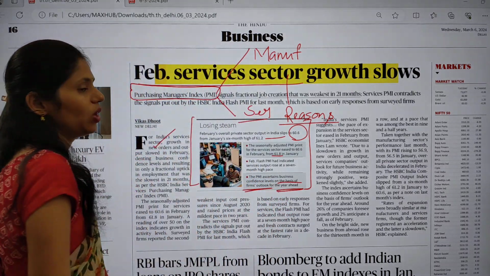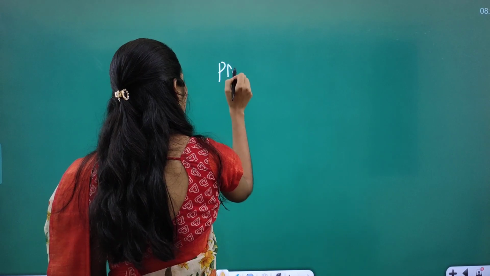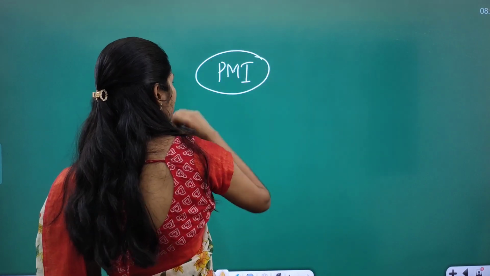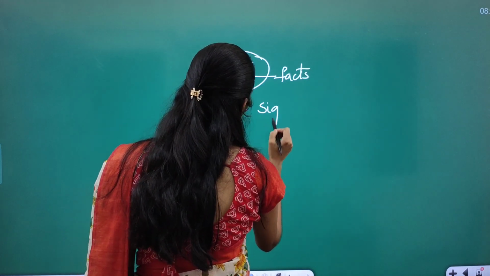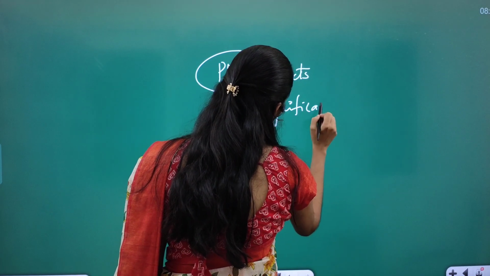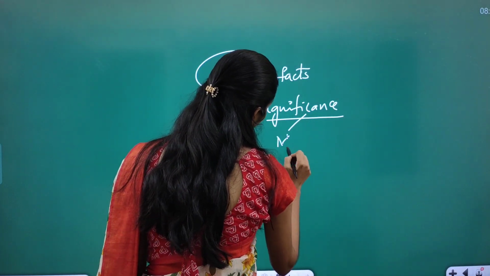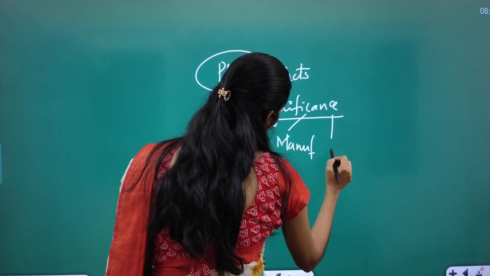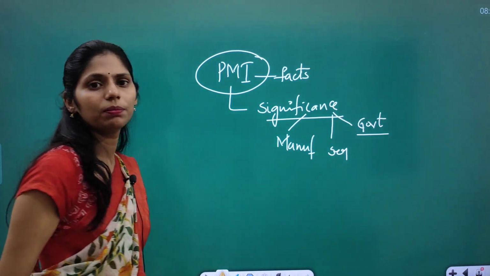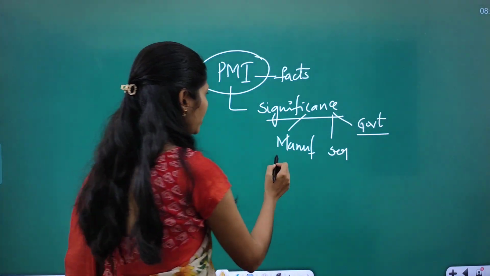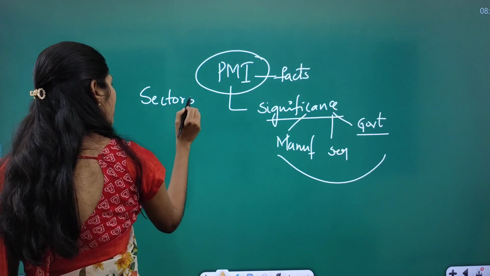So here you have to see some dimensions. You have to see what this PMI, that is the Purchasing Managers' Index, is, and some facts regarding this. And you have to see what the significance is. So why do we have to see these types of indices? How is it helpful for the manufacturing sector, how is it helpful for the service sector, and how is it helpful for the government to come up with policies? All these are very important things, and you have to see the different sectors of our economy.